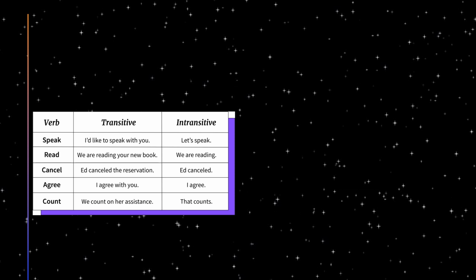Now, sentences are given, the same sentences, showing how they can be transitive or intransitive. The first line is given for a verb, then transitive, then intransitive. First of all, the verb speak. I would like to speak with you. This is a complete sentence.